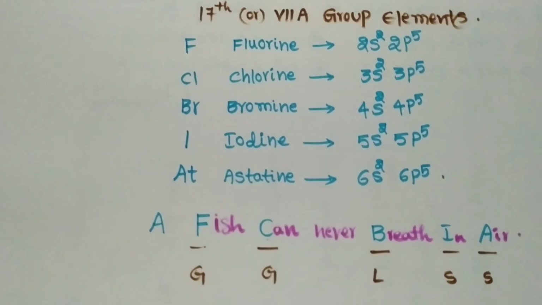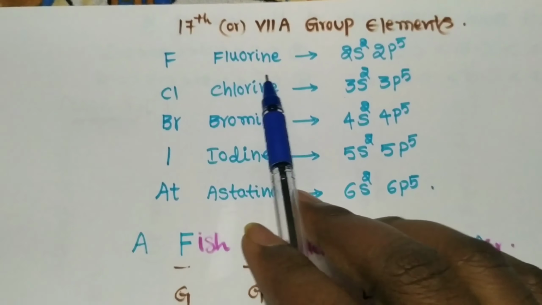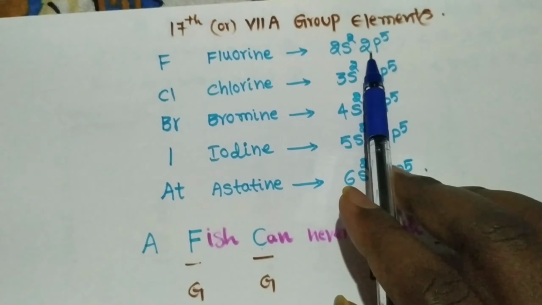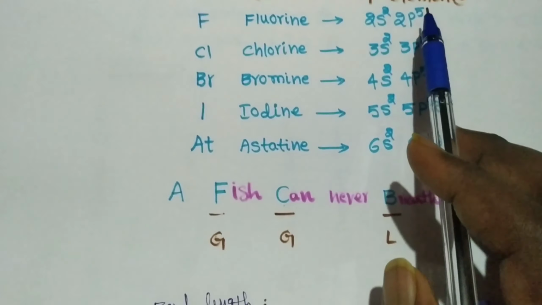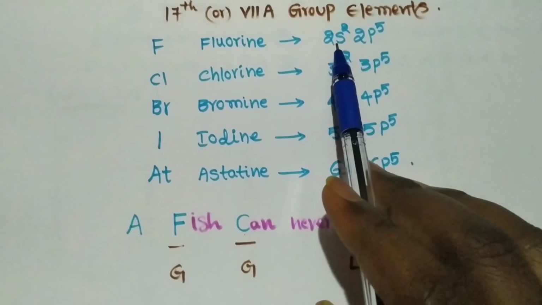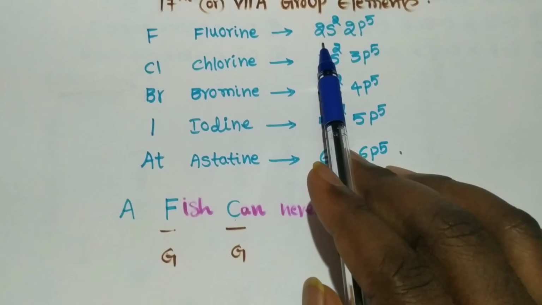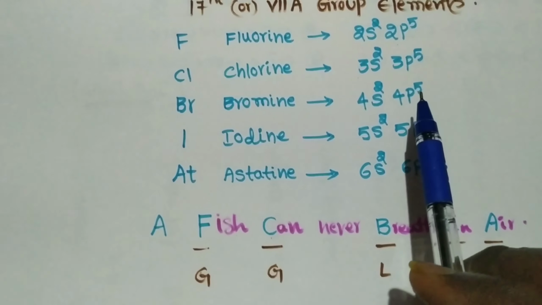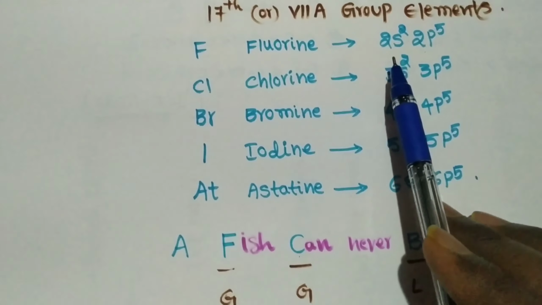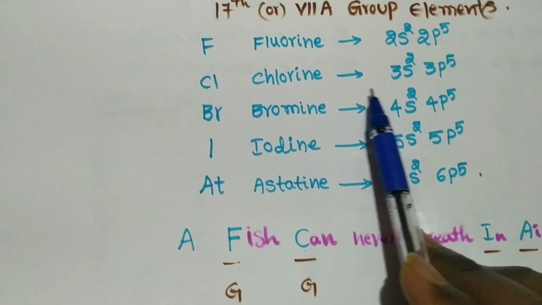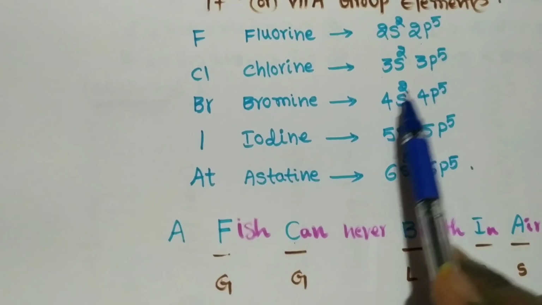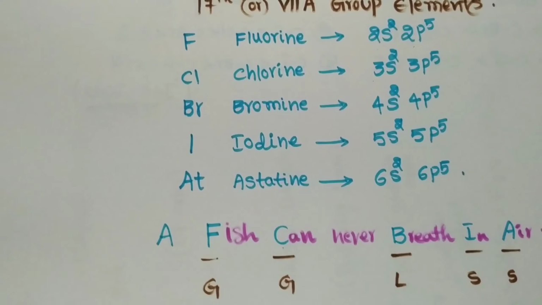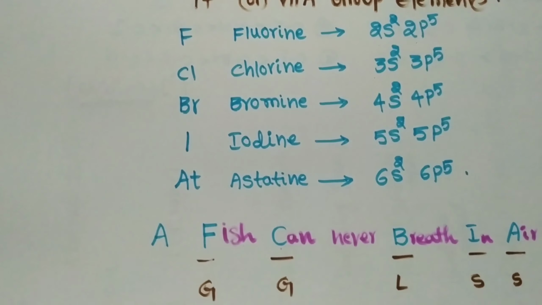Here, the valence electronic configuration of fluorine is 2s2 2p5. So ns2 np5 is the electronic configuration of the valence shell. Chlorine 3s2 3p5, bromine 4s2 4p5, iodine 5s2 5p5, astatine 6s2 6p5.